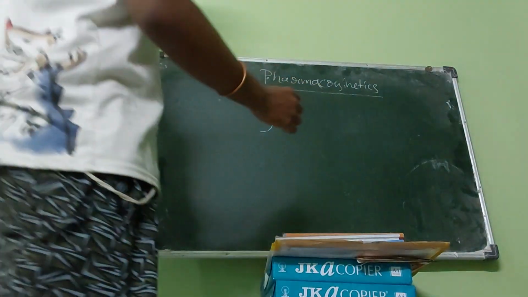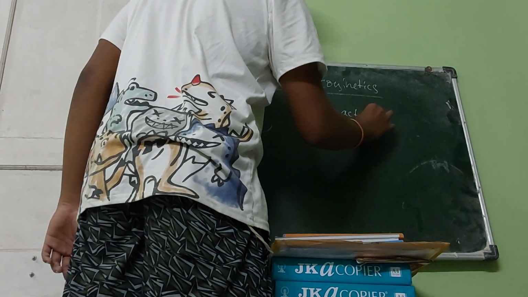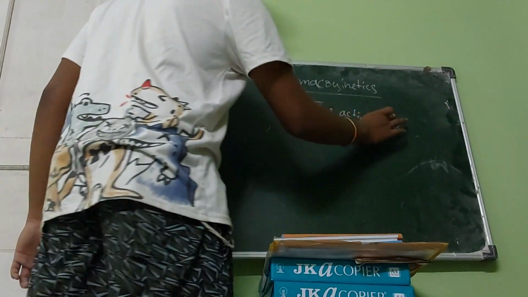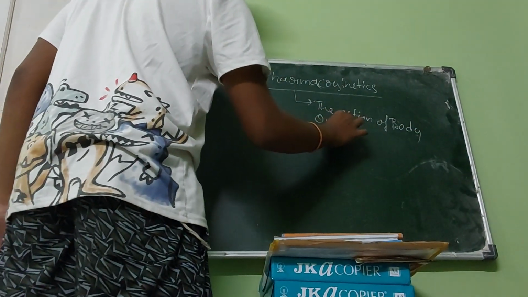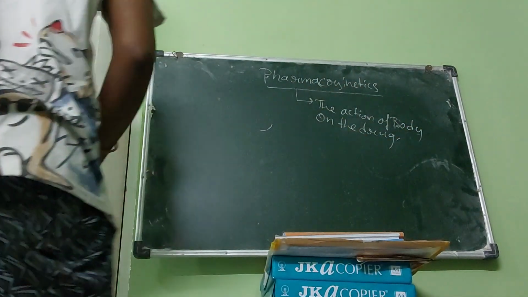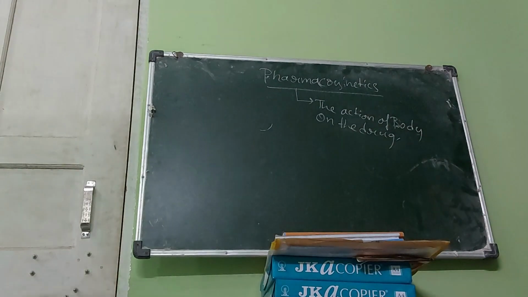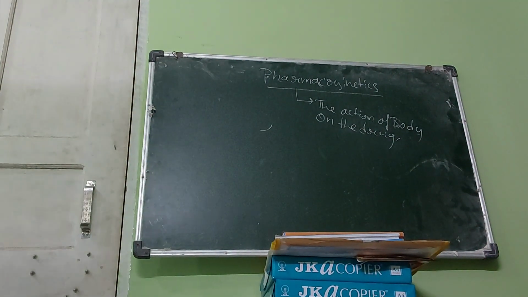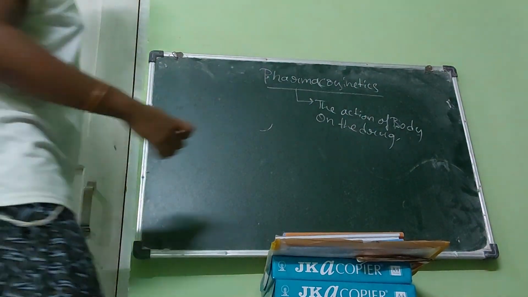Pharmacokinetics clearly states that the action of body on the drug. Now, what type of action body can do on a drug? What types of actions body can do on a drug? The body can absorb the drug.